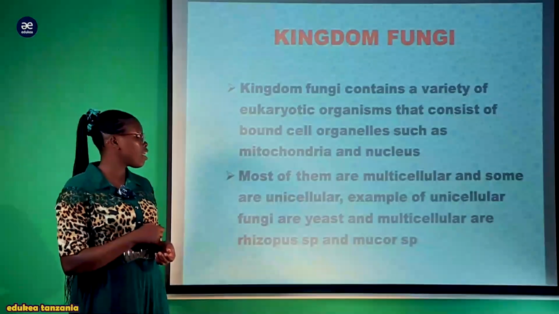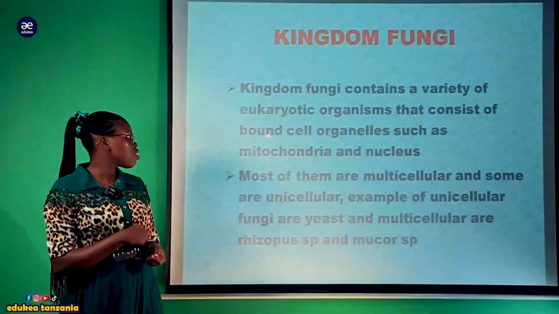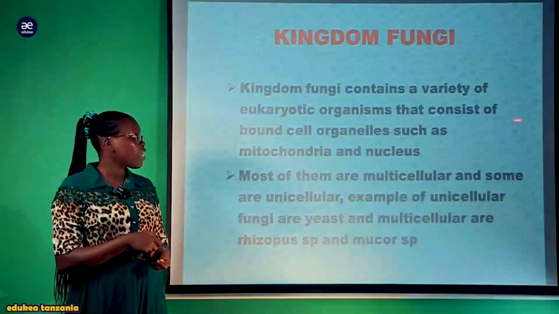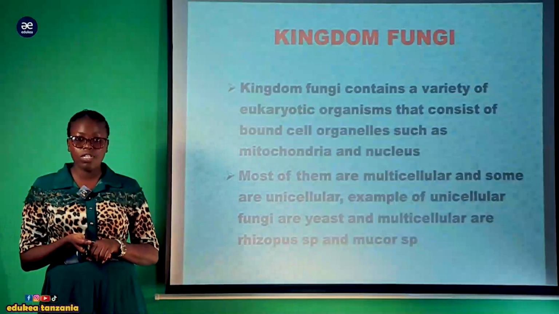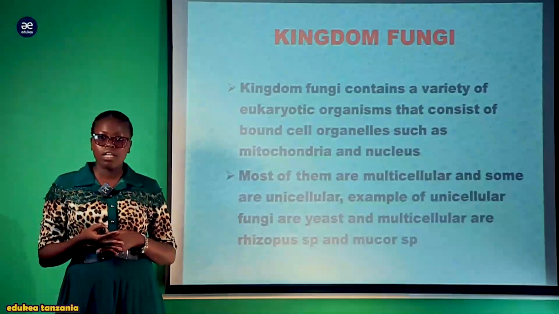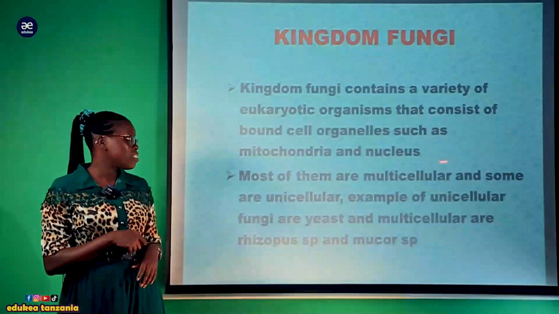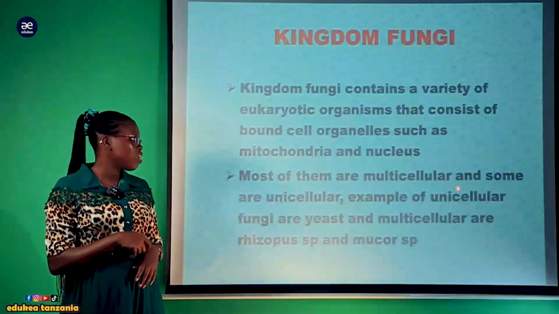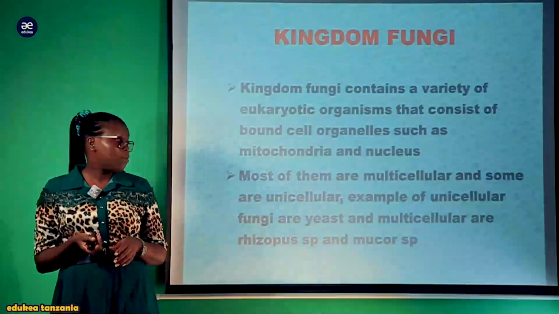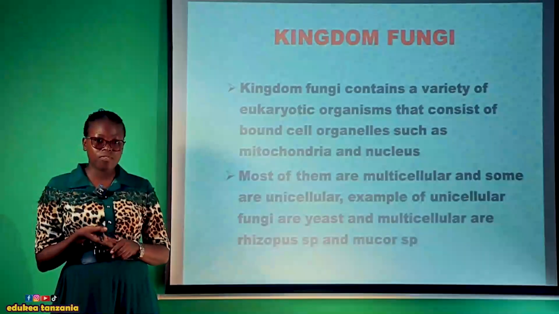The kingdom Fungi contains a variety of eukaryotic organisms that consist of bound cell organelles such as mitochondria and the nucleus. Eukaryotic organisms are organisms which have a true nucleus and organelles which are bound with the nuclear membrane. Most of them are multicellular and some are unicellular. Multicellular organisms are made up of many cells, while unicellular organisms are single-celled, made up of a single cell.